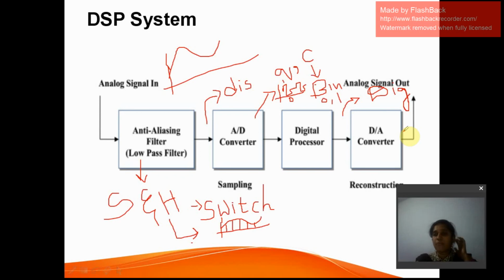That's why we have to convert it back into an analog signal, reconstructing that signal back to an analog signal. So that is the analog signal output.